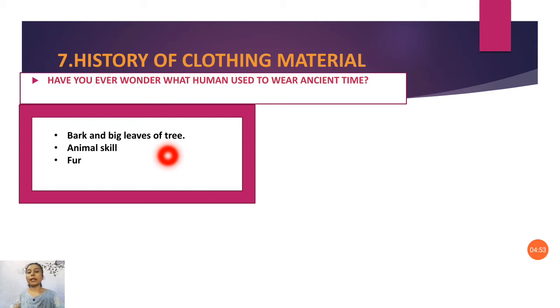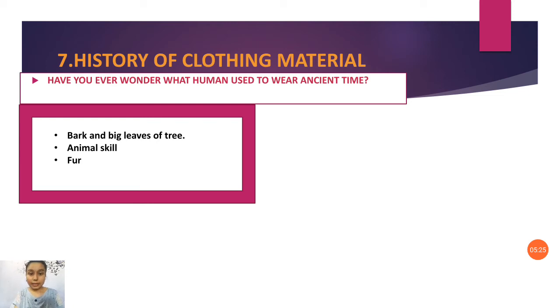They also used animal skin and fur, according to the type of season. Animal skin and fur were mainly used in the winter season to prevent cold. So different types of materials given by nature were used by humans in those days.